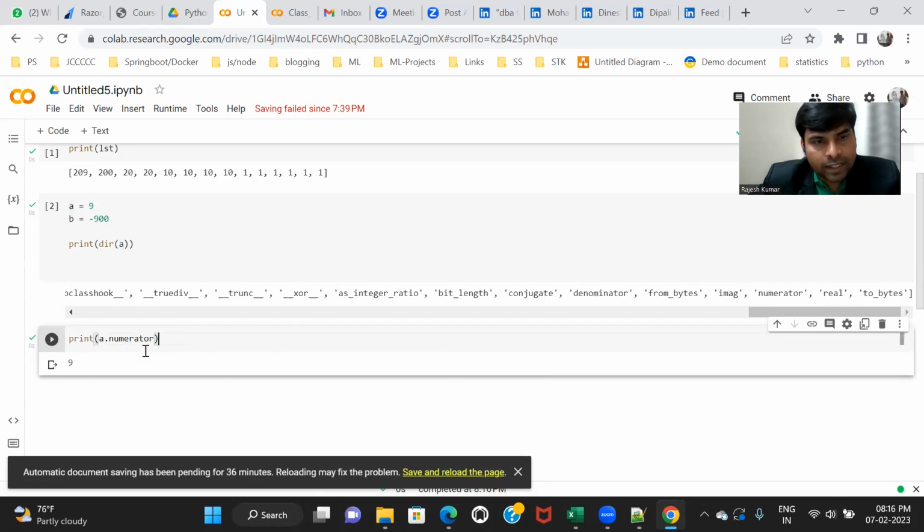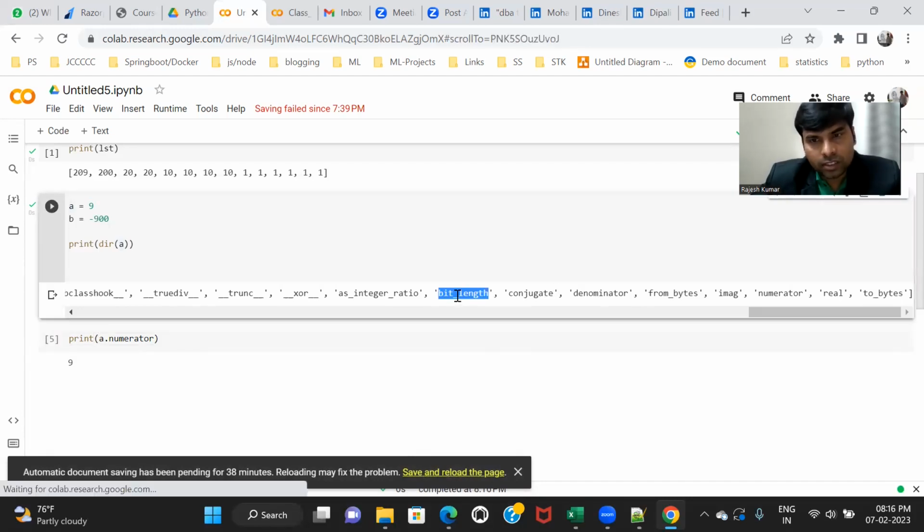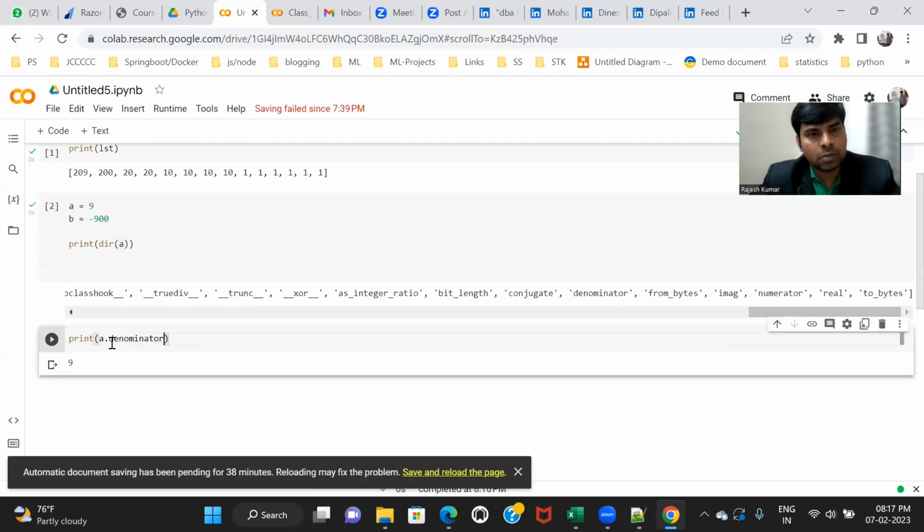So numerator is an attribute. If you are not using any parentheses, then it is an attribute, a property, and if you are using parentheses, then it is called a function. See, bit length is a function and numerator is an attribute. If you run this, it tells you the numerator for 9 is 9. Suppose I want to understand the denominator of a. It should be 1.